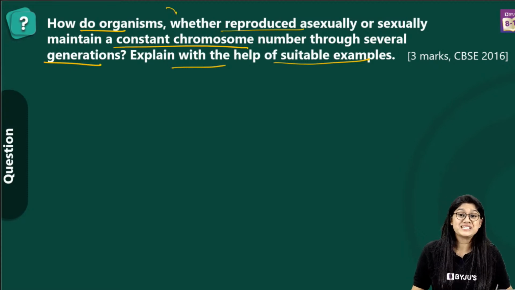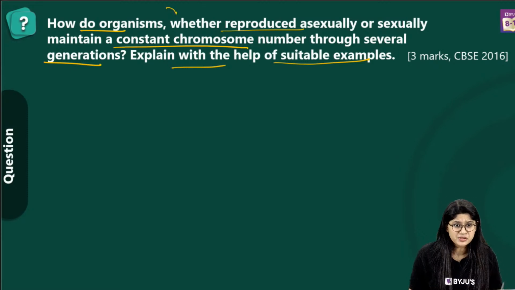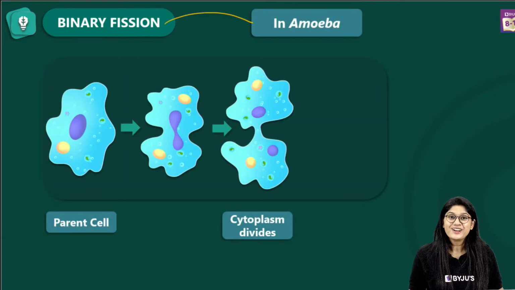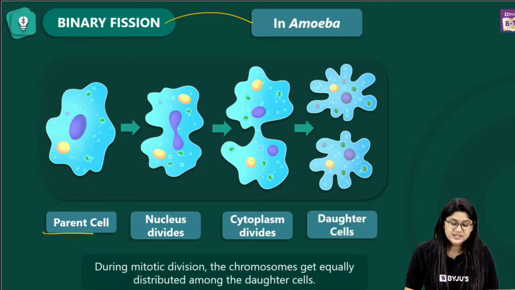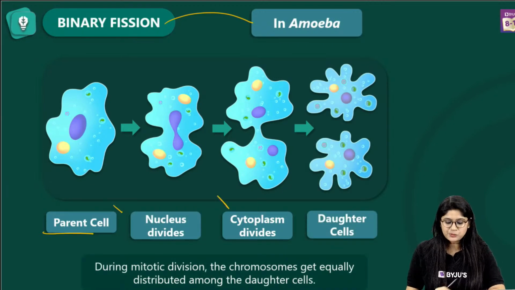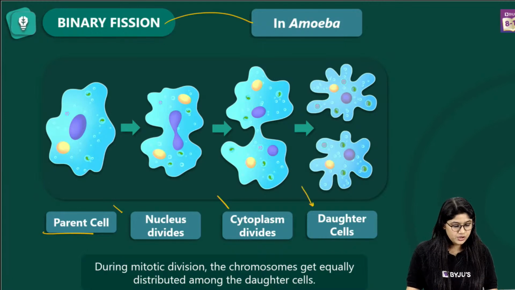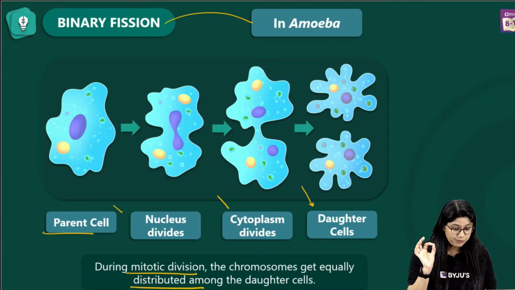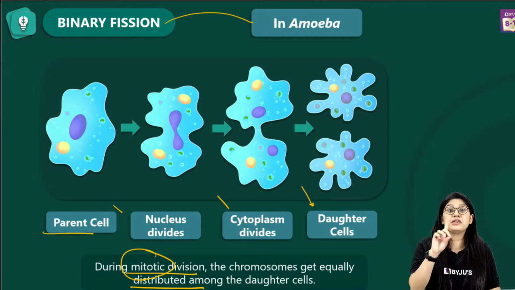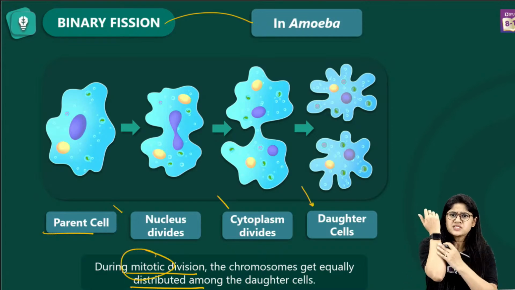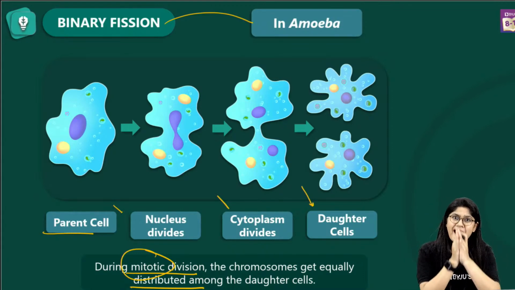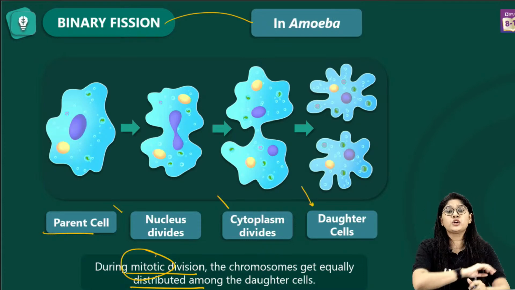Over here we'll be discussing the amoeba. In amoeba we see binary fission. What will happen in binary fission? We have the parent cell. First the nucleus will divide, then the cytoplasm will divide, and then we have the daughter cells. During mitotic cell division, the chromosomes will be equally distributed amongst the daughter cells. Again, very important: this is the mitosis process, not the meiosis process. Mitosis occurs in our skin and in different parts of the body, so the division happens and the daughter cells get the exact number of chromosomes.